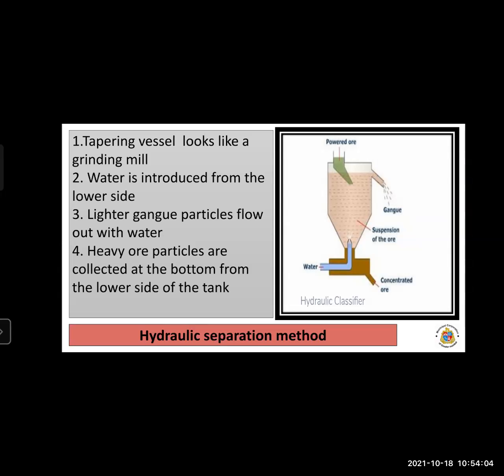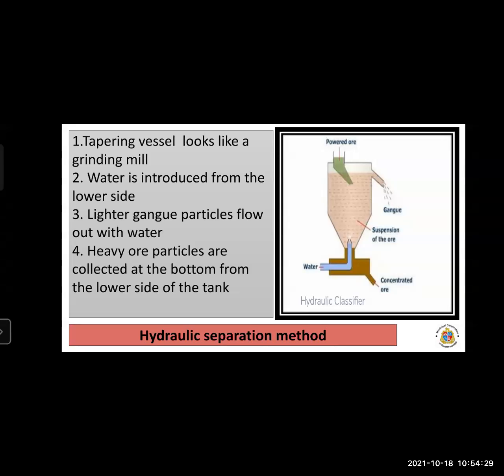Now gangue particles are lighter. So what will happen? The gangue particles, which are lighter, float on the water surface, and then they are removed from the outlet. Okay, so the outlet is on the upper side.